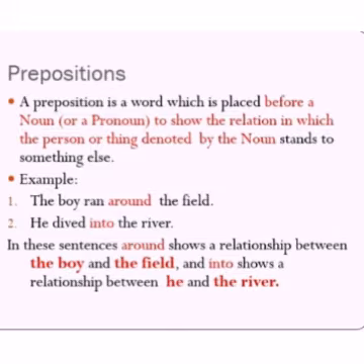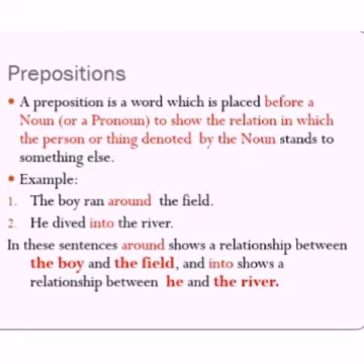We said prepositions are placed in front of nouns. Let us see the examples. A preposition is a word which is placed before a noun or a pronoun to show the relation in which the person or thing denoted by the noun stands to something else.